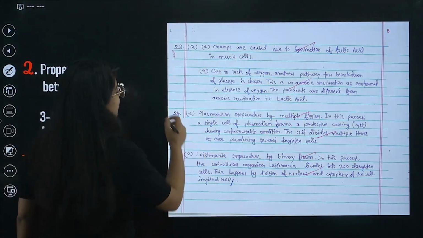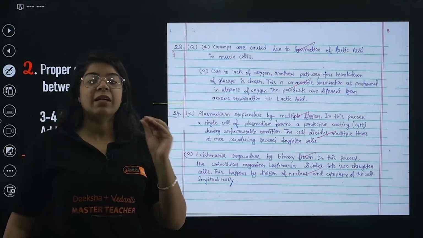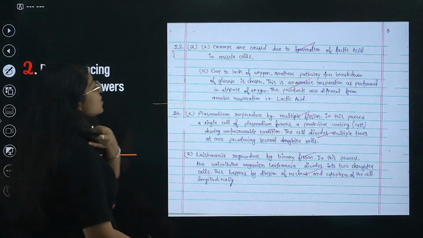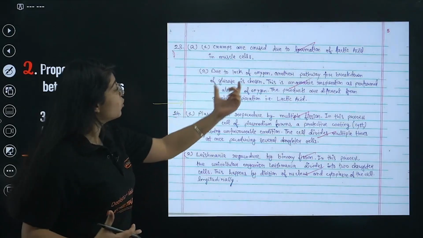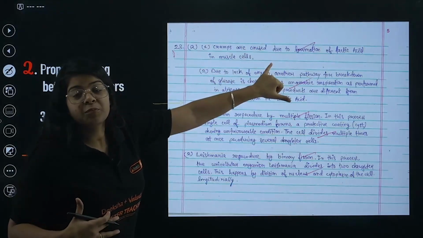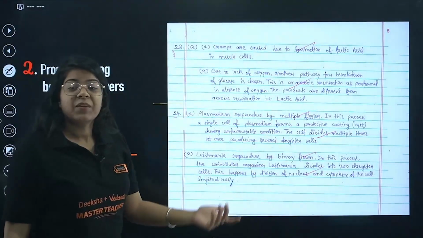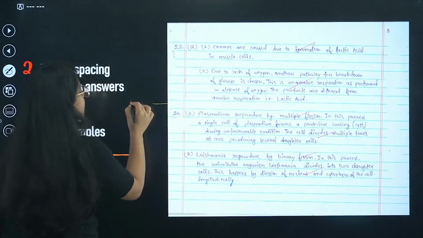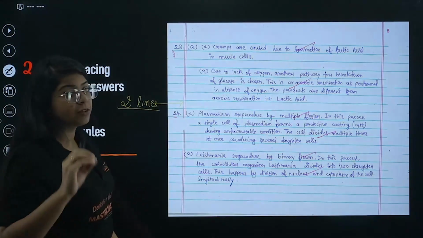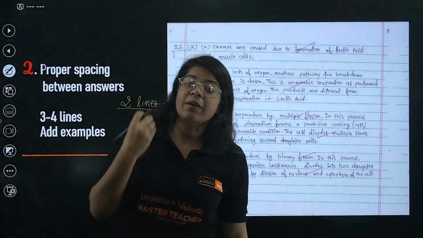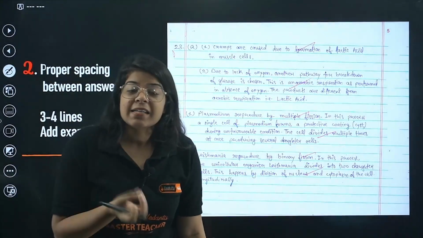Now what happens is, bacha, you already leave just one line, you should leave at least 2 lines. Okay, why do I tell you? Because sometimes you don't know the exact answer, sometimes you forgot the actual answer. So if you remember that there is one very important point that I forgot to mention in the above question that can get me full marks, then where will you write? Right, you don't have any space to write. So at least leave 2 lines. Okay, 2 lines after every question you have to leave, and of course that will eventually lead you to your answer sheet being clear and concise and neat and easy to check.